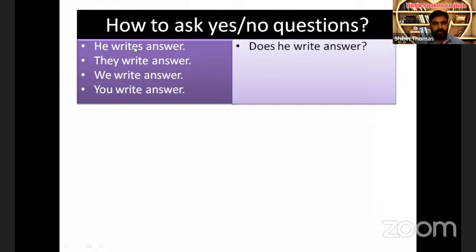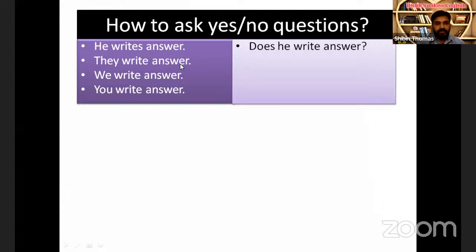So is there any auxiliary verb in the statement? There is no auxiliary verb. There are only 3 parts in the sentence, that is subject, verb, and object. Since there is no auxiliary verb, we have to find out an auxiliary verb. How to do that? Split the verb into two parts. When we split the verb writes, we get does and write. At first, we write the auxiliary verb, then subject, then main verb, then object. Easy. That will be the pattern for all the following questions, for the statements.